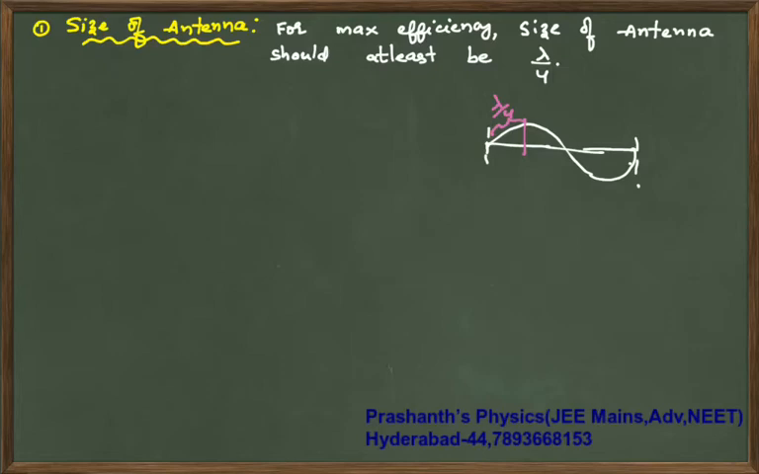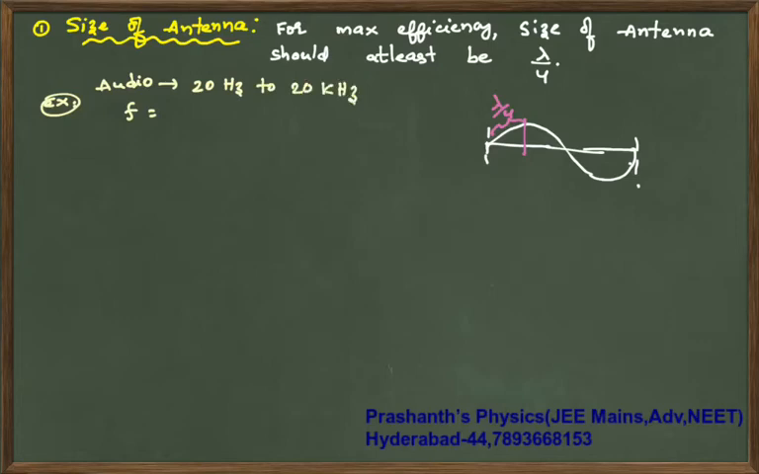Now, for example, let me put it through numbers. Let us say you want to send an audio signal. The audible range is 20 hertz to 20 kilohertz.